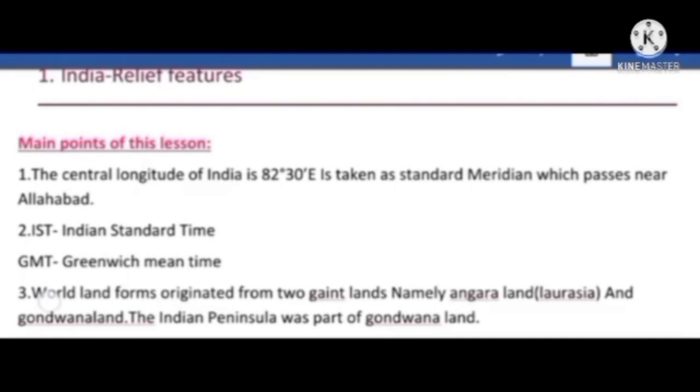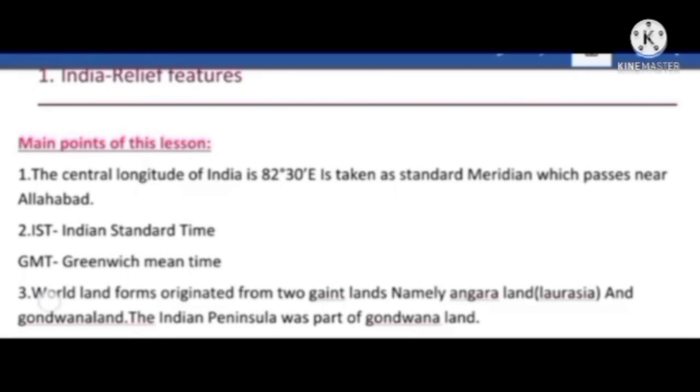The central longitude of India, 82 degrees 30 minutes east, is taken as the standard meridian, which passes near Allahabad. 82 degrees 30 minutes east longitude is the standard meridian time. IST means Indian Standard Time. GMT means Greenwich Mean Time. It is the World Standard Time.